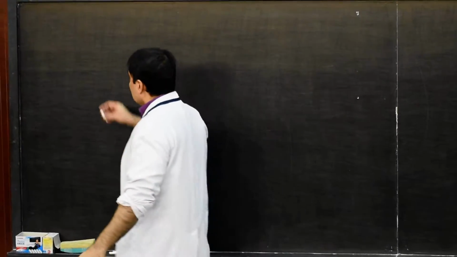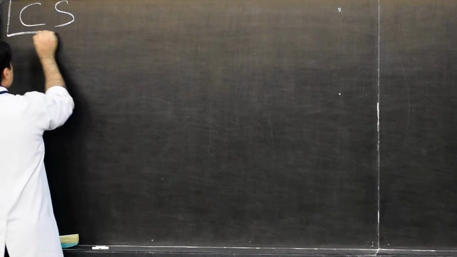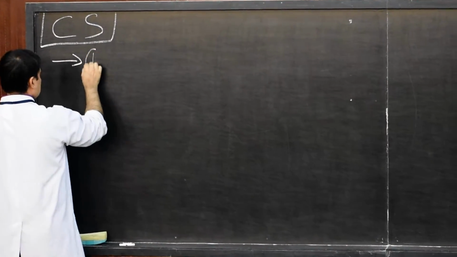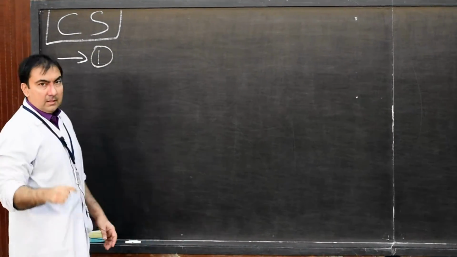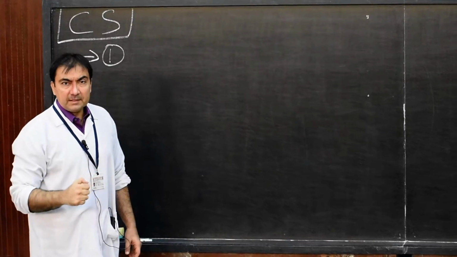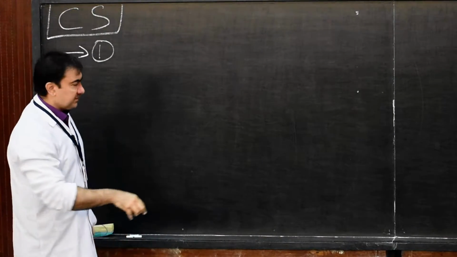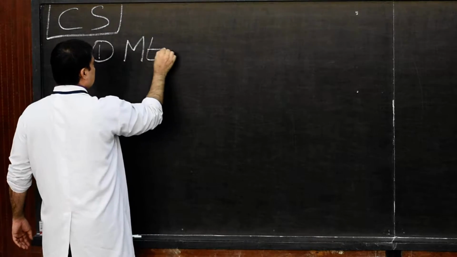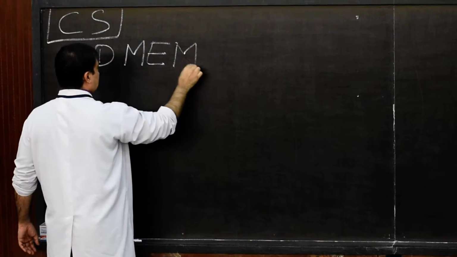So therefore, in the development of the conducting system of the heart, our first point is the development of the myocardium, the cardiac muscles, which will be from the myoepicardial mantle.